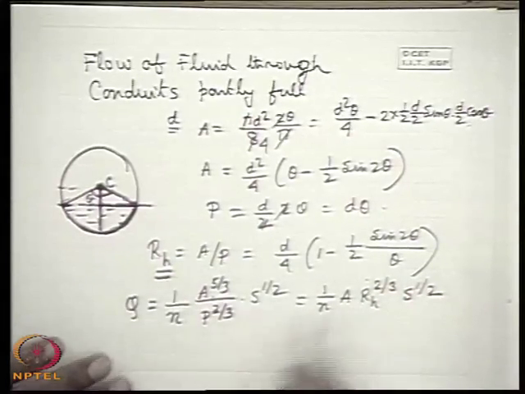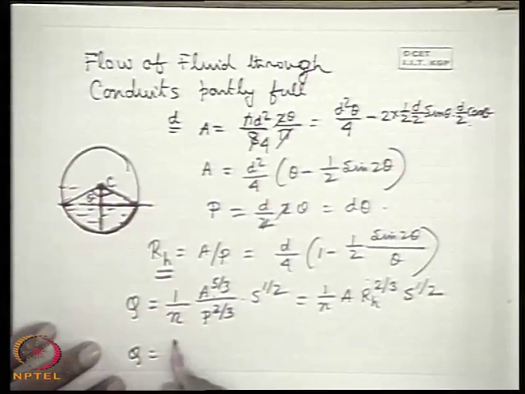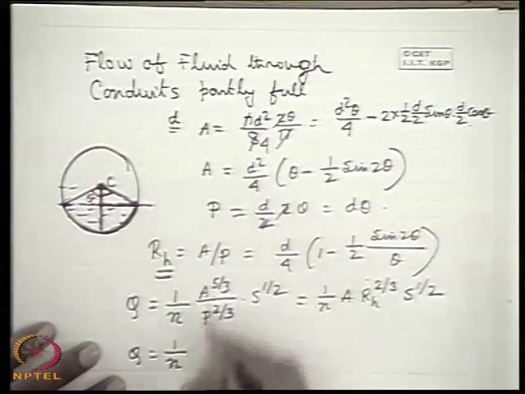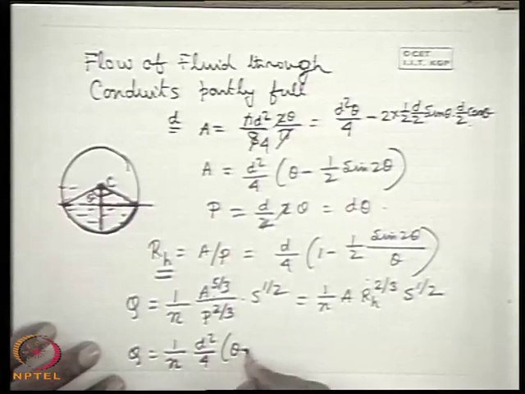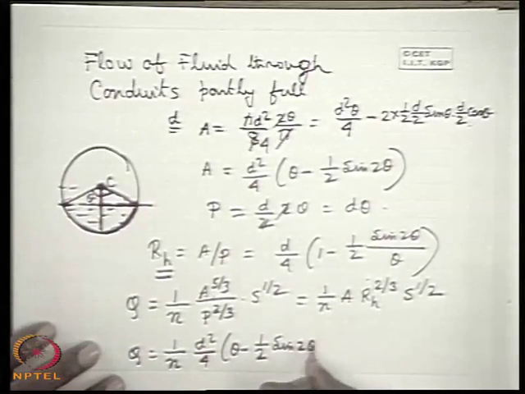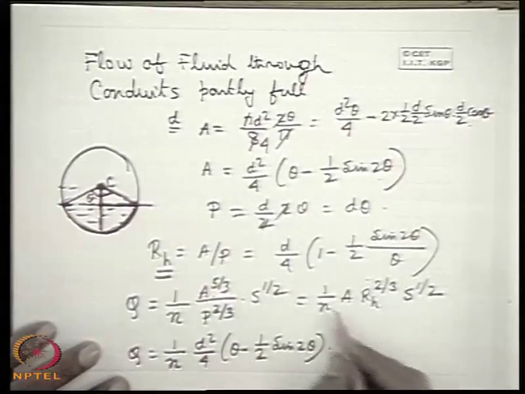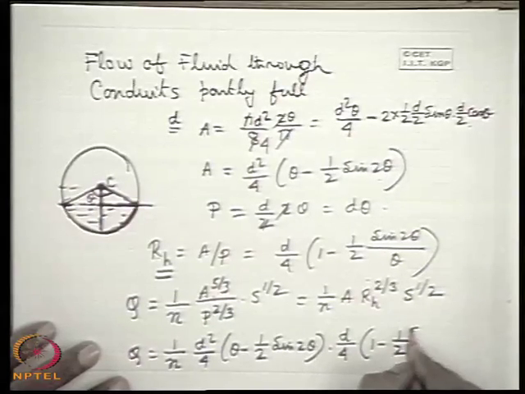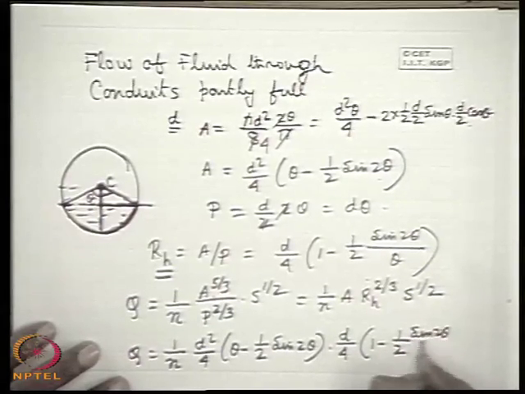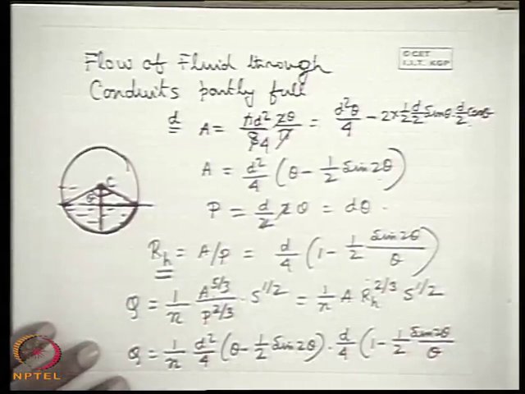Now if I replace this, I get Q equal to 1 by n. This A is d square by 4 into theta minus half sine 2 theta. So this is the area, into RH, that means RH is d by 4 into 1 minus half sine 2 theta by theta.